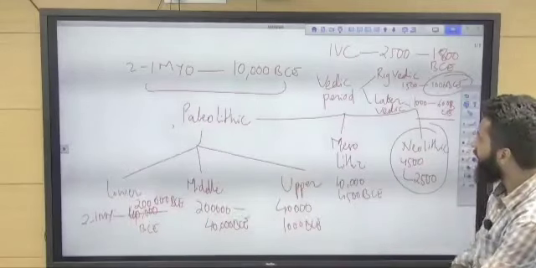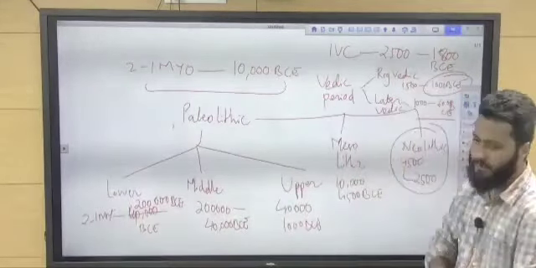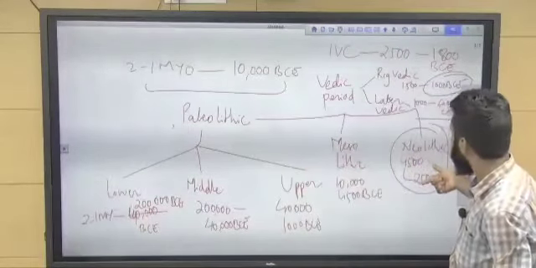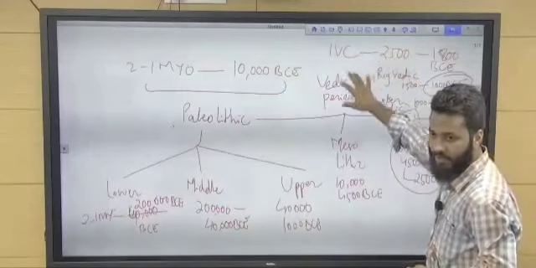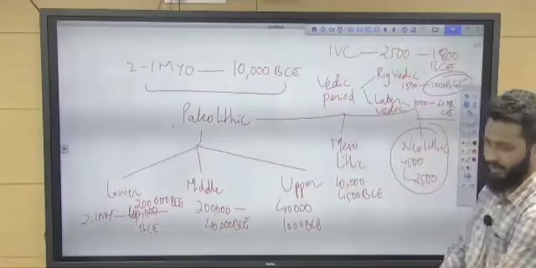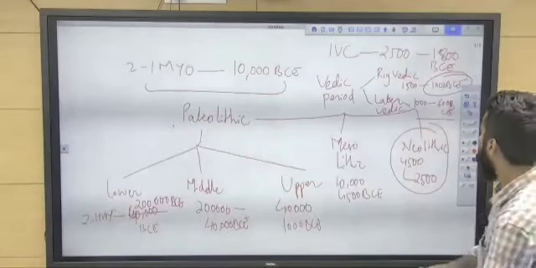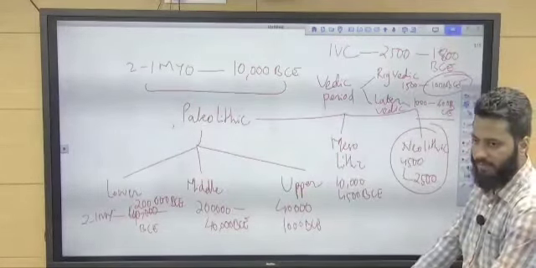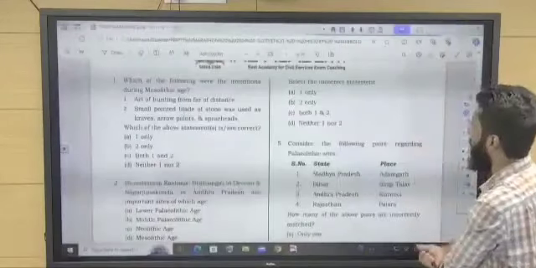So this is the entire period on which test number 1 has been framed. Your test number 1 will contain questions from this period: basically Paleolithic, Mesolithic, Neolithic, that is the Stone Age, then the Indus Valley civilization, then the Vedic period. So this is the idea behind the syllabus of test number 1. Now let's come to question number 1.